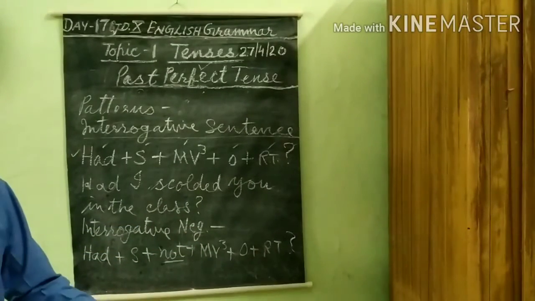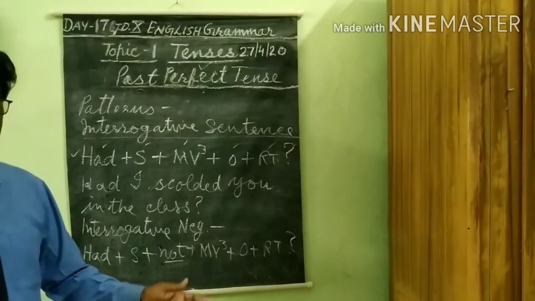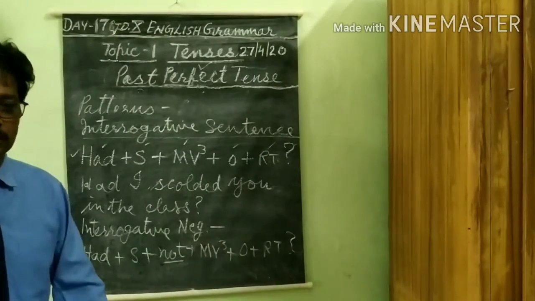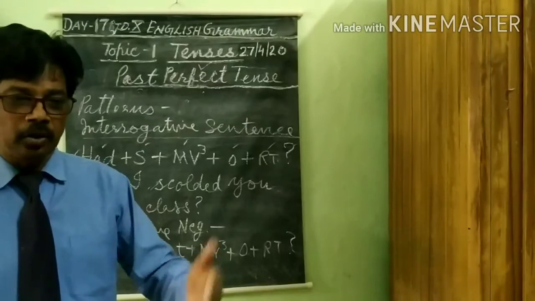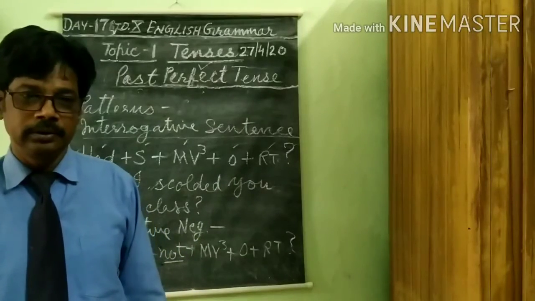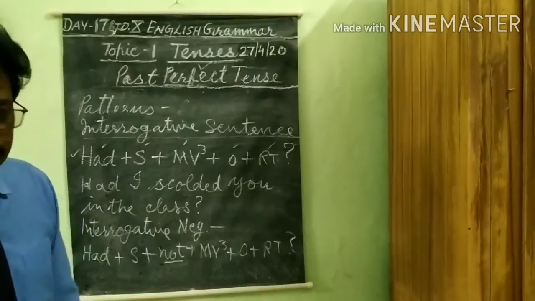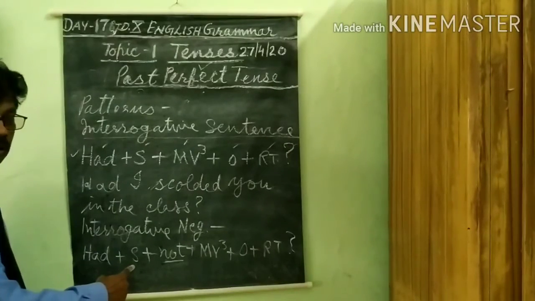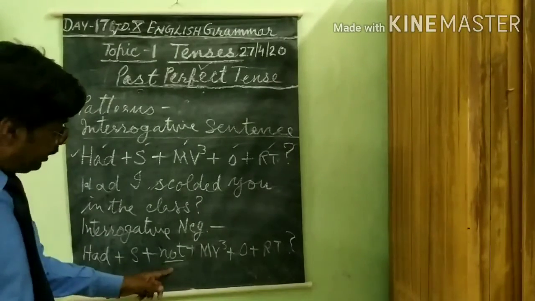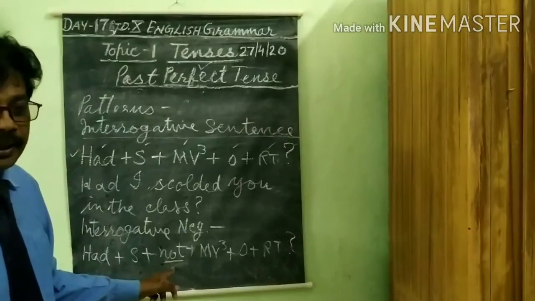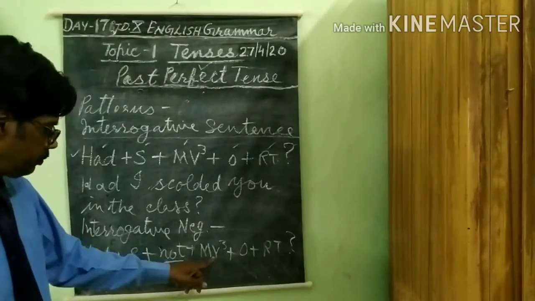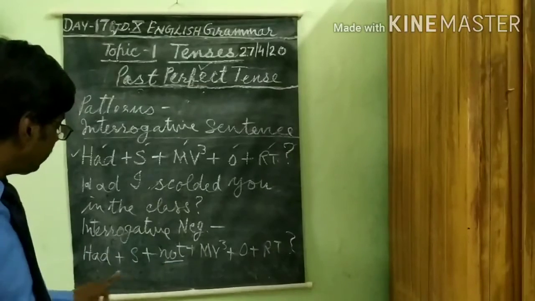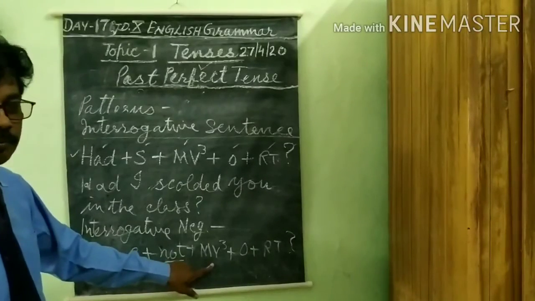Have you not done this homework? Have you not sent me your book? Like this. Had I not praised you?